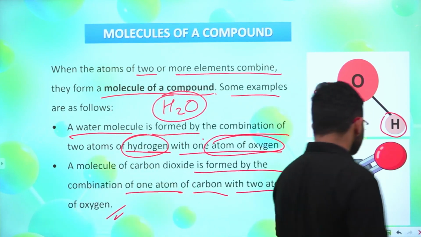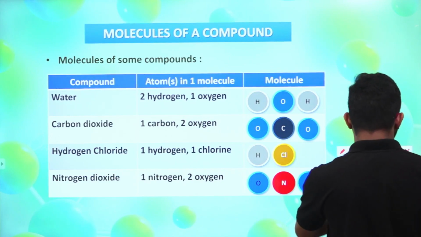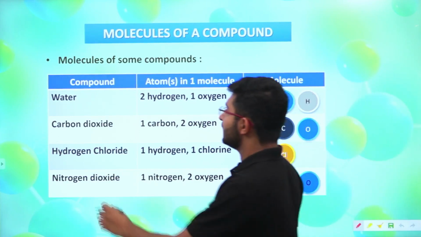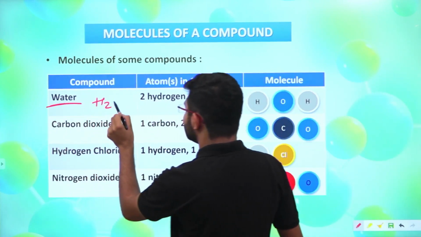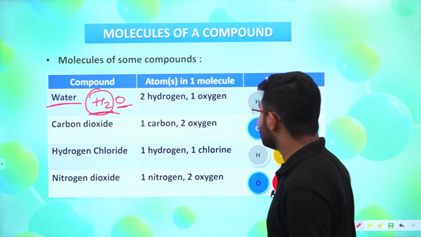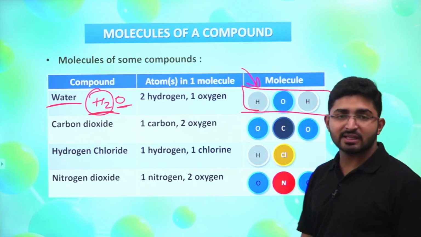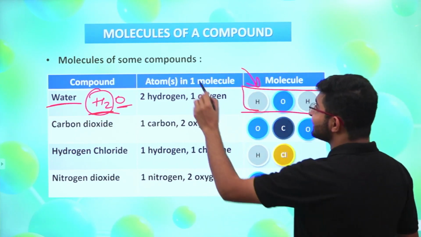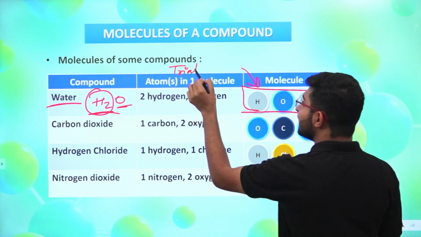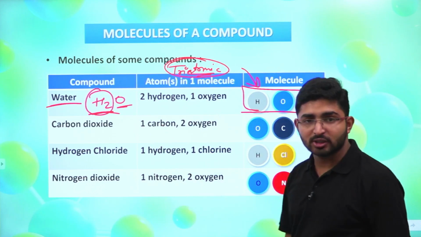Moving ahead, you can see here that we have molecules of some compounds on your screen. The very first compound is water, in which the formula is H2O. There you can see two atoms of hydrogen and one atom of oxygen combined, right? So we show this diagrammatically like this. And this is triatomic as well, because there are a total of 3 atoms in that molecule, right?